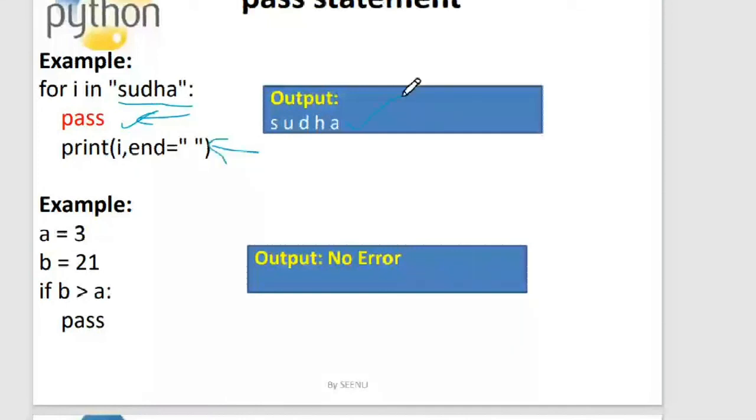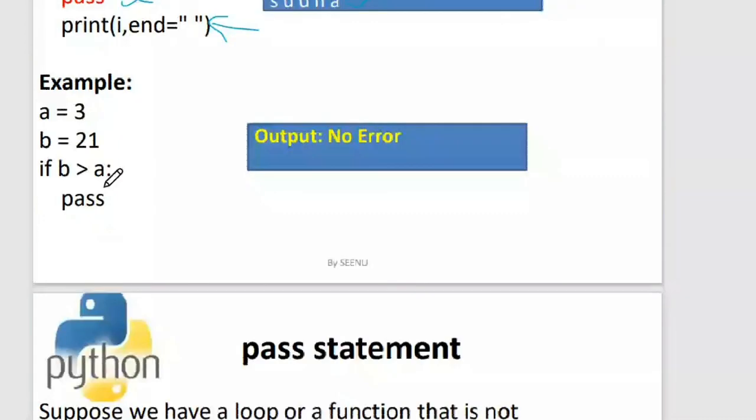Sometimes what happens is I cannot have an if block without the body of the if. Say I'm writing a very big program and I know that this condition exists, but I don't know the statements to write inside the condition. In that case I cannot simply write if b greater than a and leave it off, because that is syntactically wrong.